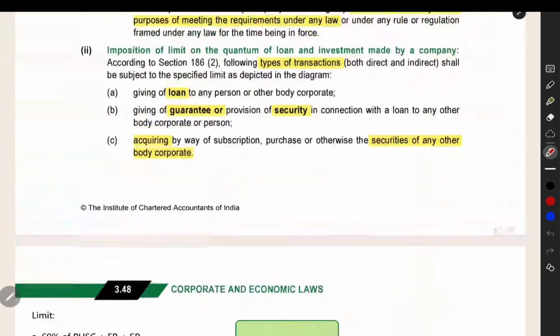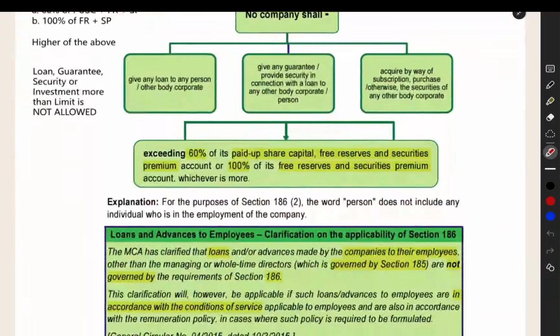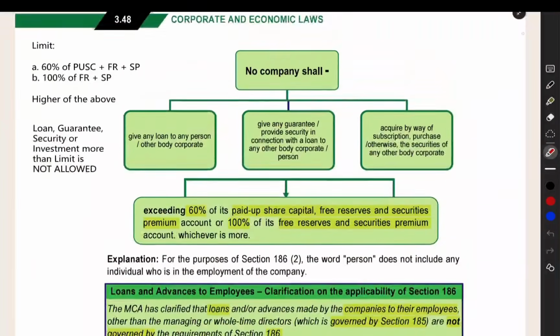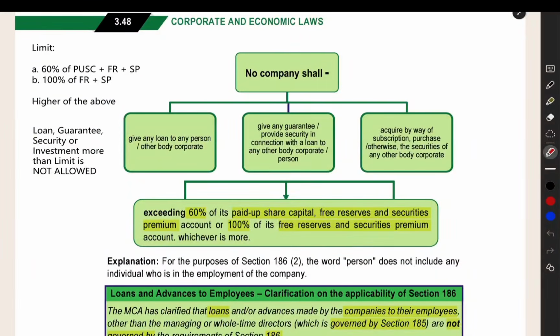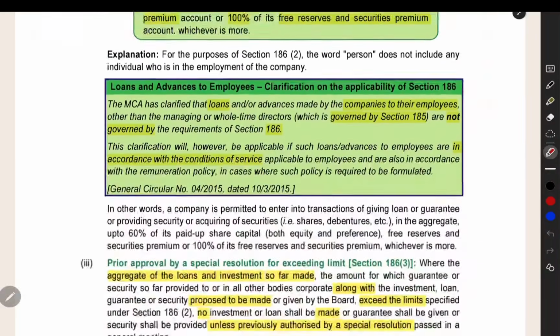If you want to make the investment, loan, guarantee, or security acquisition more than this limit, then you have to take the approval. Approval means the approval of the shareholders by passing a special resolution. That entire thing is given here in the form of a chart.